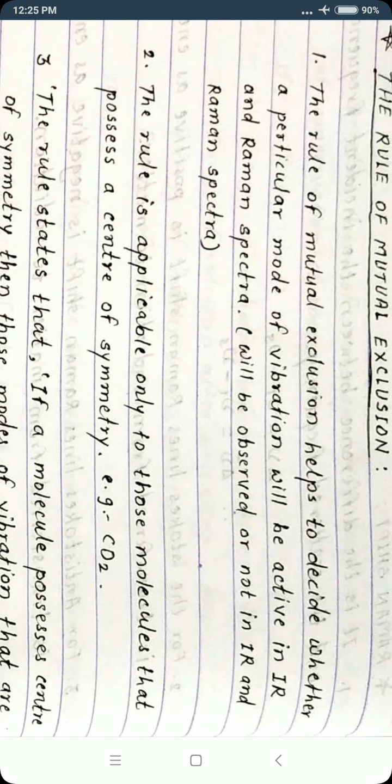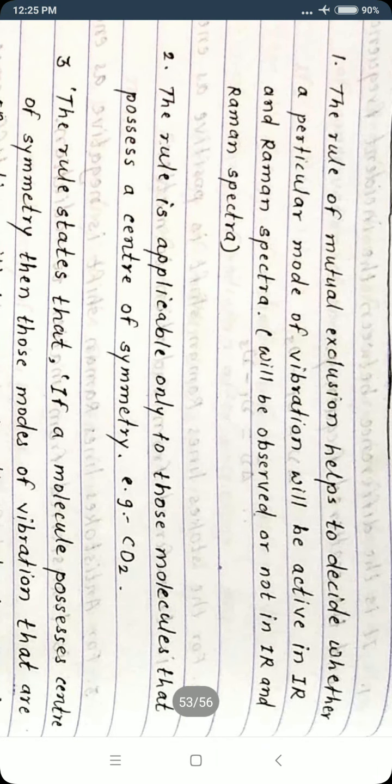Some of them show a signal in the spectrum, and some do not. Those are inactive modes, and some modes are active modes which show a spectrum, that may be Raman and IR. This rule of mutual exclusion helps to decide which vibrational mode is IR active and which one is Raman active.